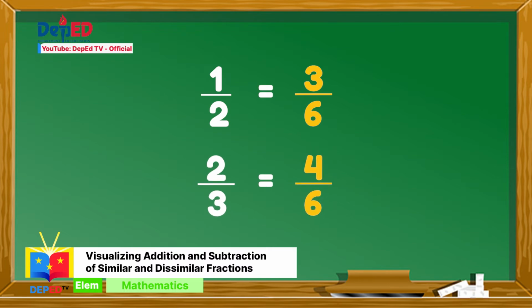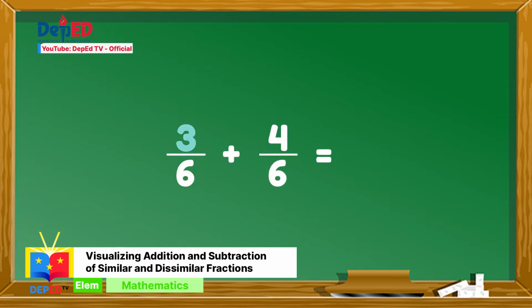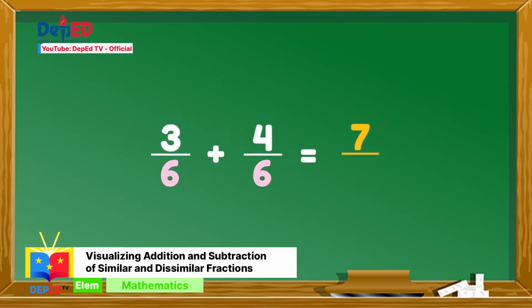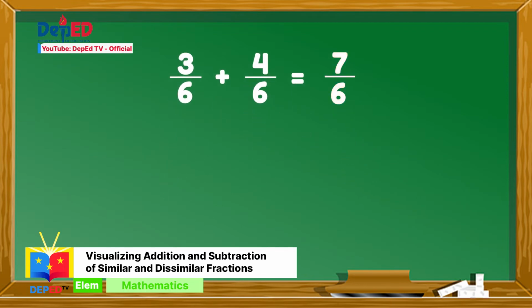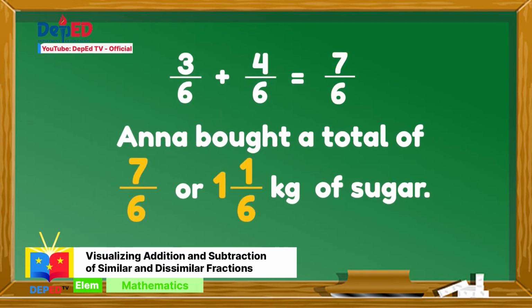Since the fractions are now similar, we can now add the numerators and copy the denominator. 3 plus 4 is 7. Copy the denominator, which is 6. Therefore, Anna bought a total of 7/6 or 1 1/6 kilograms of sugar.